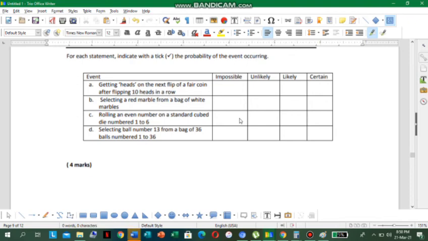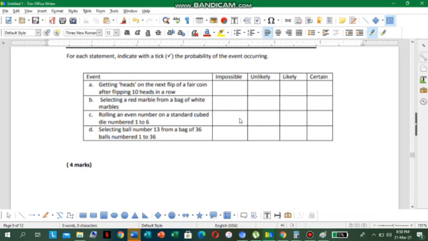C, rolling an even number on a standard cube die numbered 1 to 6. All right, so we know we use dice in Ludo. That's what they're talking about. So die is 1, dice is more than 1.